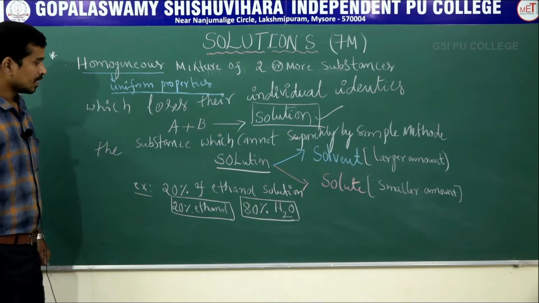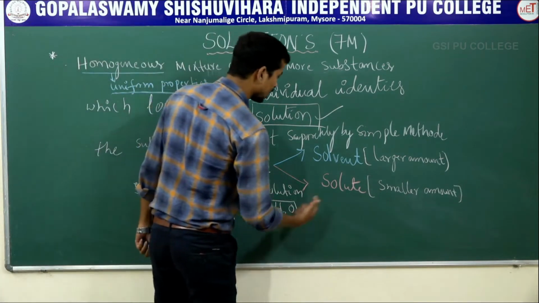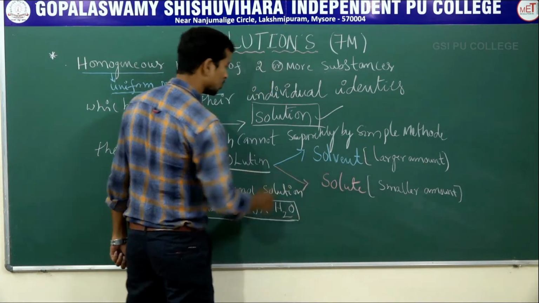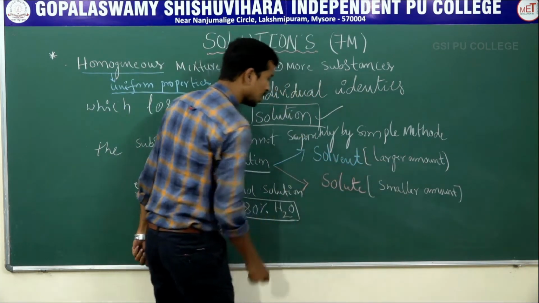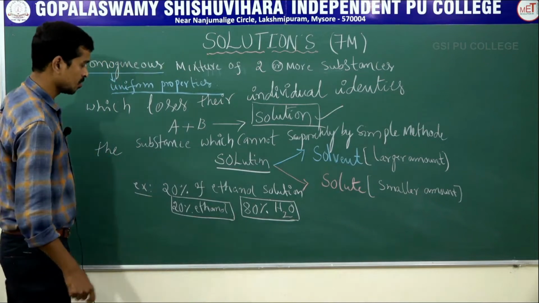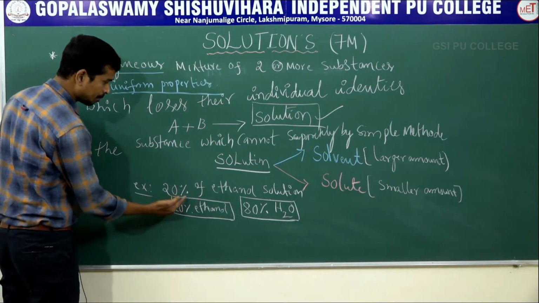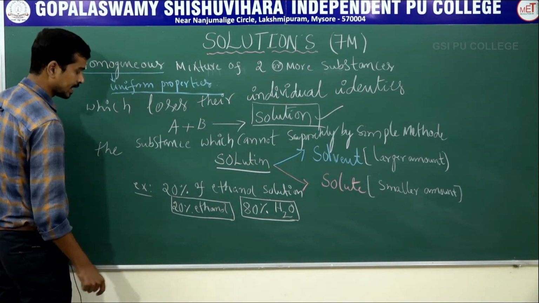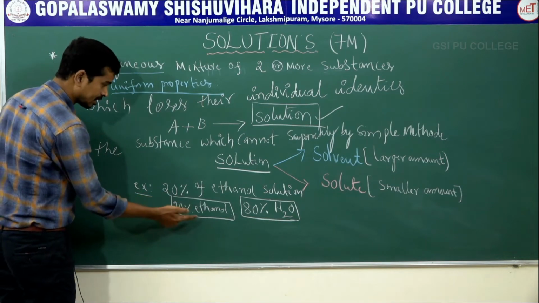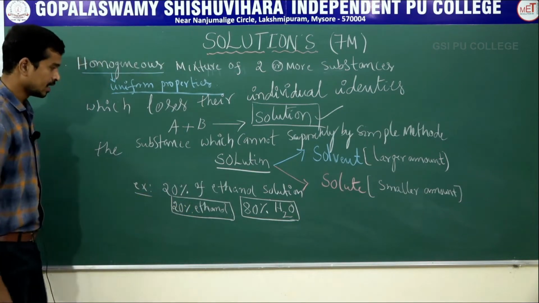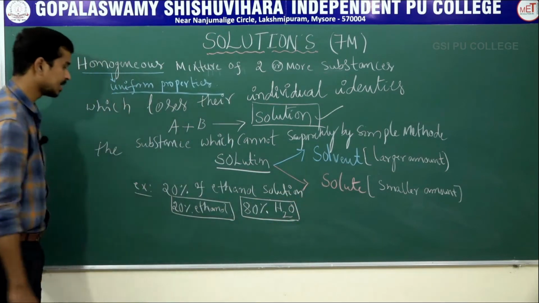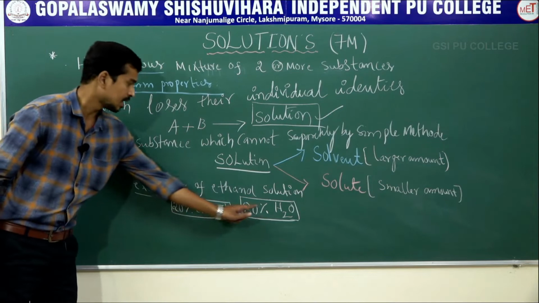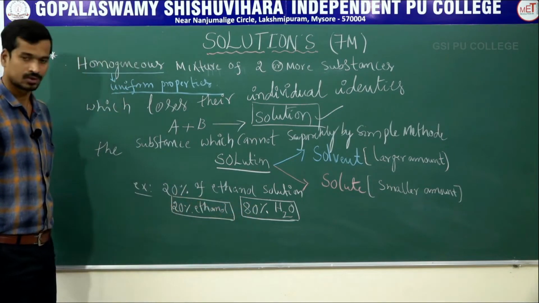In solution, the two terms are very important, solvent and solute. Solution is a homogeneous mixture of solute and solvent. Solvent is a larger amount and solute is present in a smaller amount. Example, a 20% ethanol solution indicates 20% ethanol and 80% water. The 80% water acts as a solvent and the 20% ethanol acts as a solute because one is present in a larger amount and the other in a smaller amount.